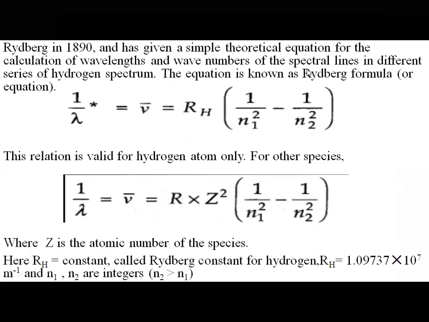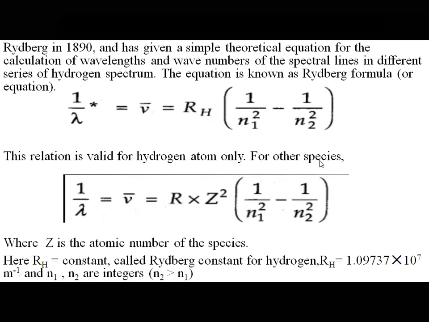So let us see how the line spectrum of hydrogen was. Rydberg in 1890 gave a simple theoretical equation for calculation of wavelengths and wave numbers of spectral lines in different series of the hydrogen spectrum. That is called the Rydberg formula. What does the Rydberg formula say? Nu bar, that is wave number, is related to wavelength as 1 by lambda, correct? It is equal to RH, the Rydberg constant, times 1 by n1 square minus 1 by n2 square, where n1 is the lower energy level. If n1 is 1, n2 starts from 2. If n1 is 2, n2 starts from 3. This relation is valid for the hydrogen atom only.